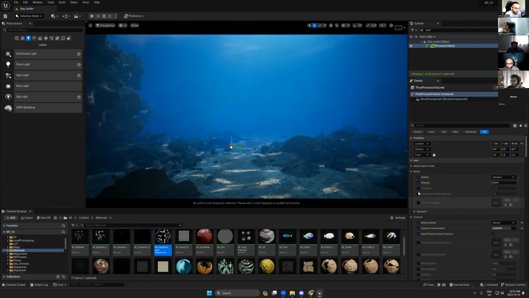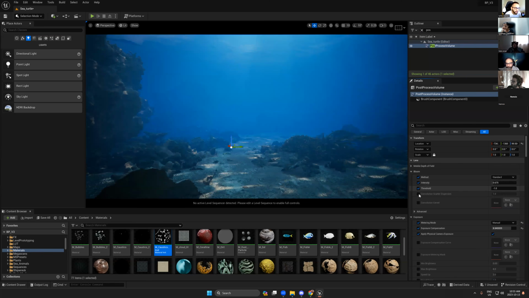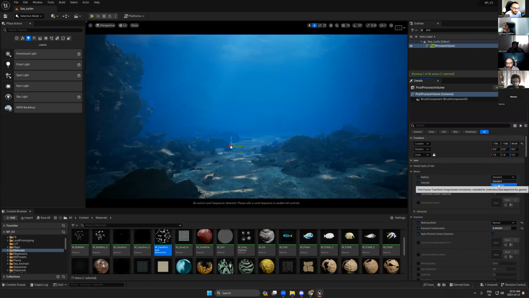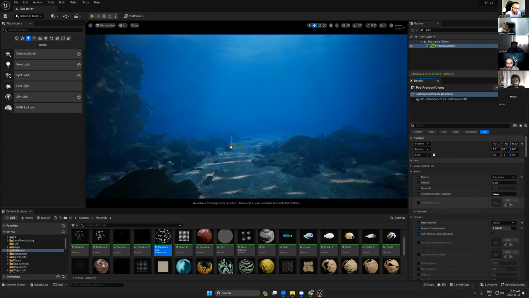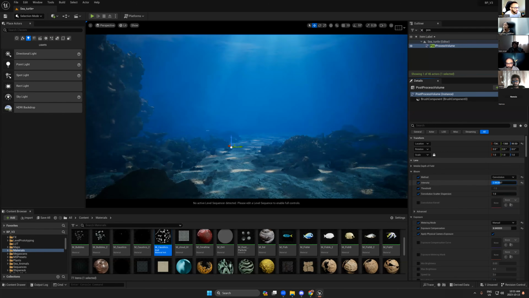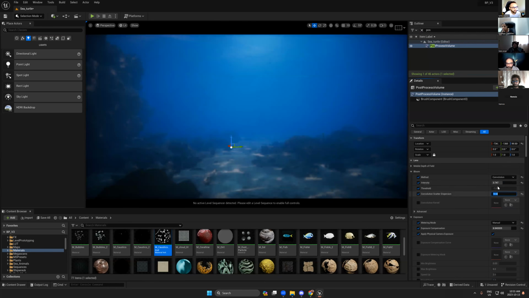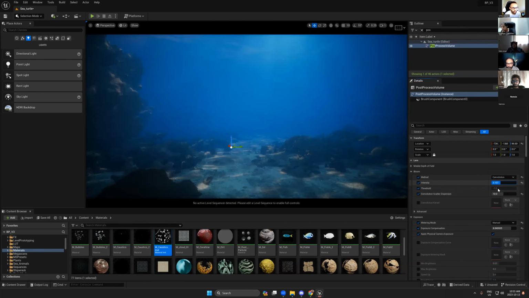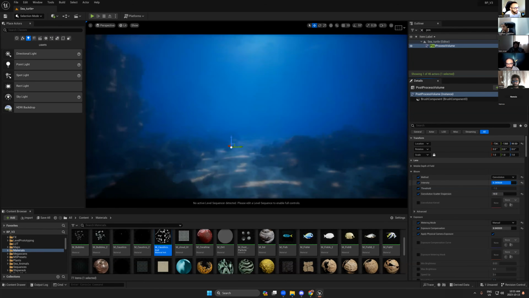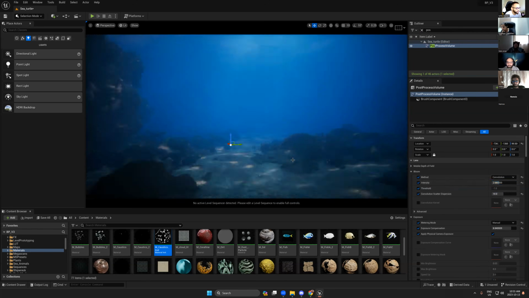So I will turn on this setting and I will change from standard to this one. And from here, let's add 10. Okay, so I will keep this 10, and now we can add more blur effects.